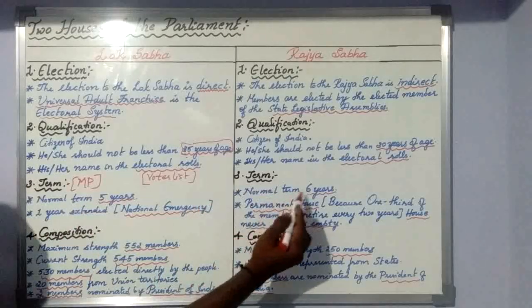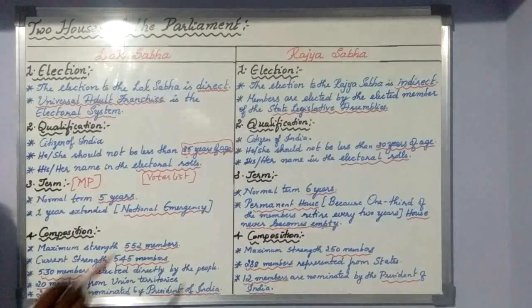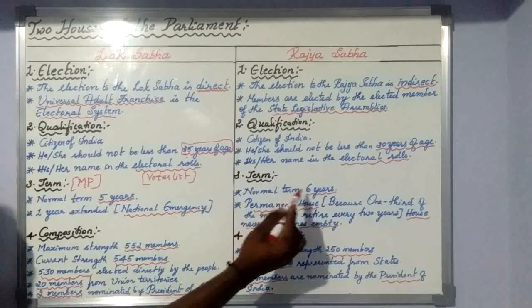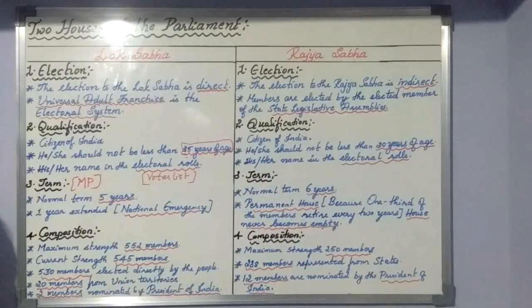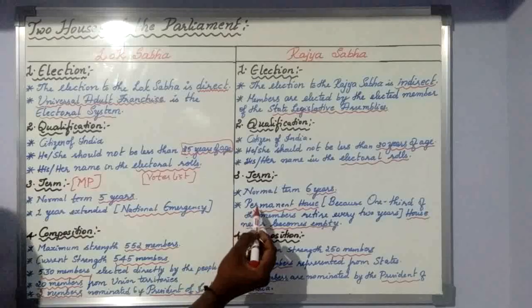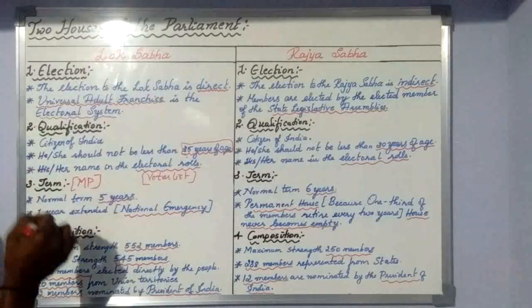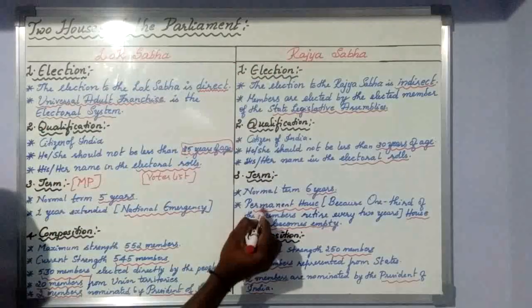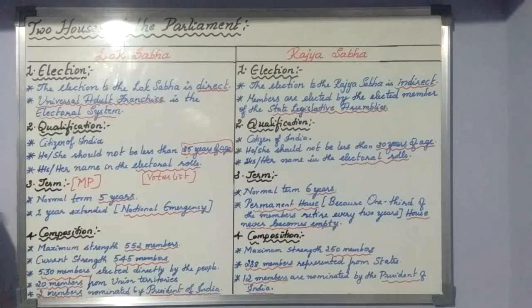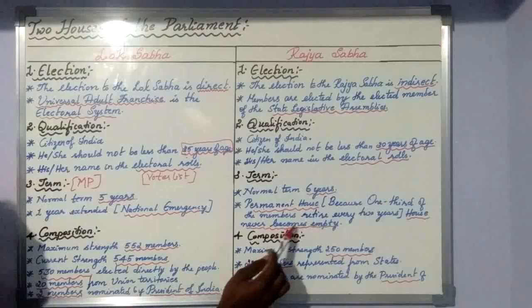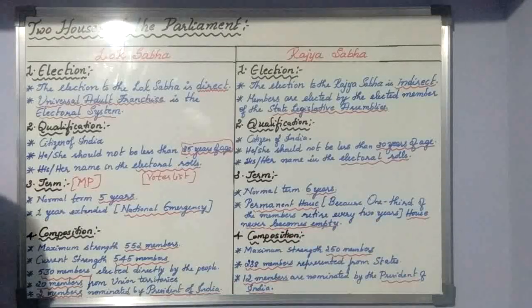The normal term of Rajya Sabha is 6 years. If anybody becomes a member of Rajya Sabha, their term is 6 years. At the same time, Rajya Sabha is known as the permanent house. Lok Sabha is a temporary house. Rajya Sabha is known as the permanent house. Why it is called the permanent house is because 1/3 of the members retire every 2 years.